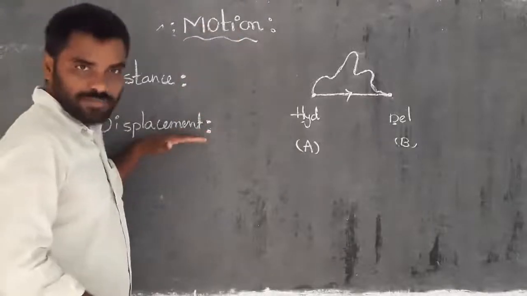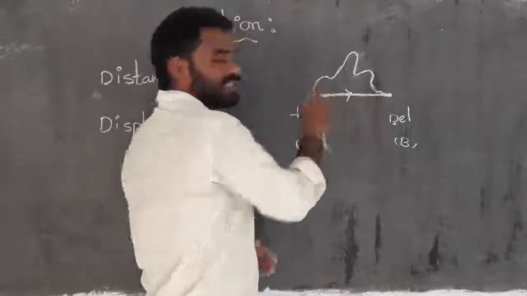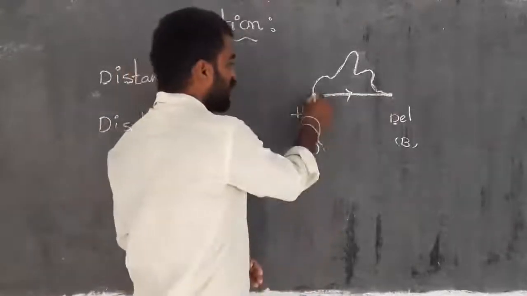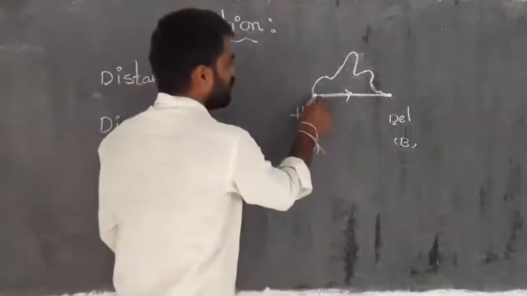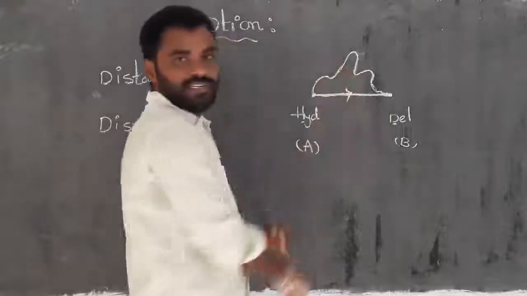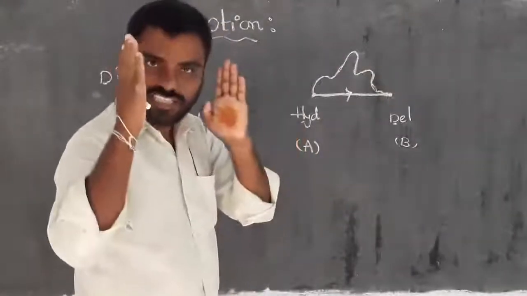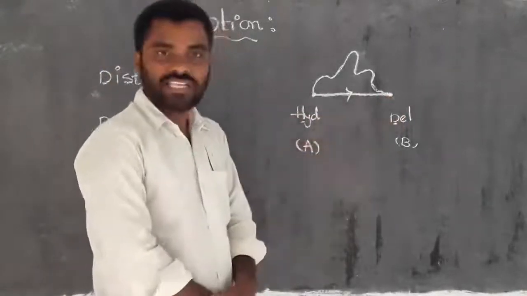Coming to displacement, whatever the straight line path is, or whatever the shortest distance is in a straight line direction, that we call displacement. See, this is the displacement, the straight one, the shortest distance or shortest path between the two points. So this we call displacement.